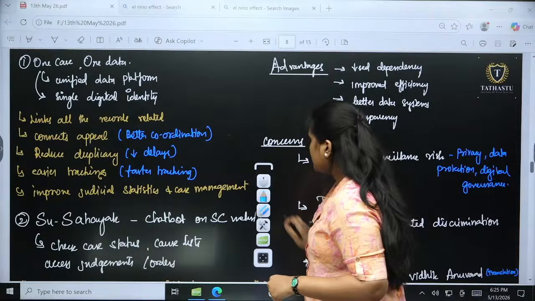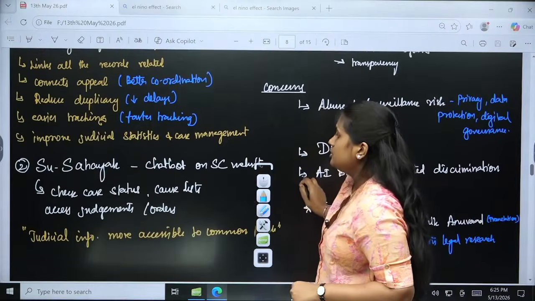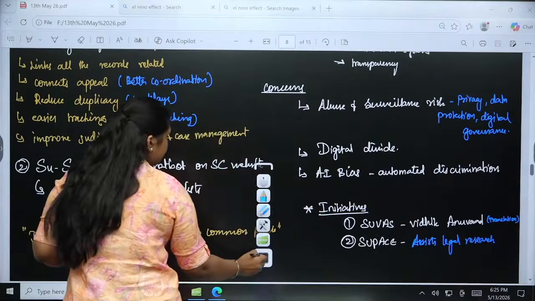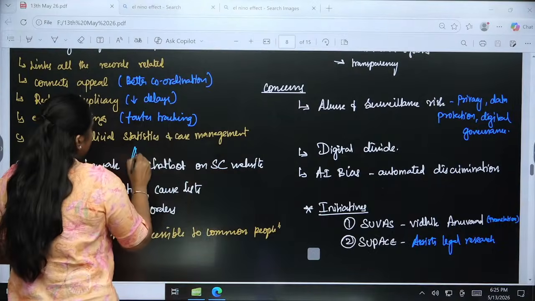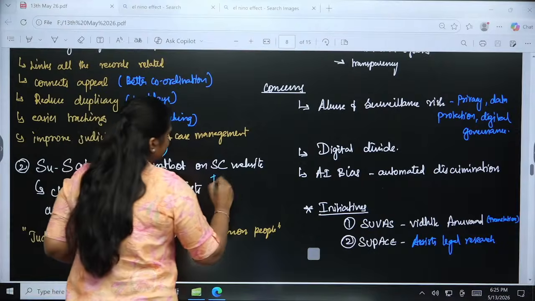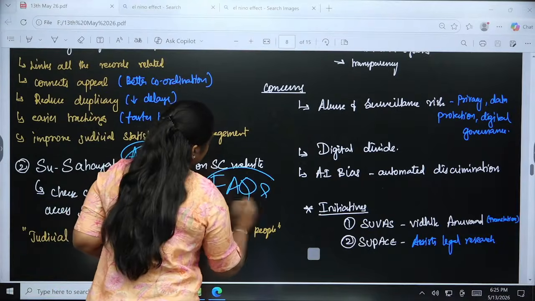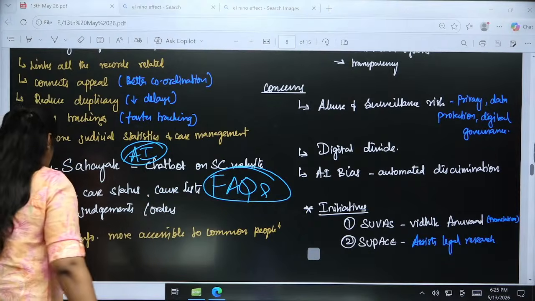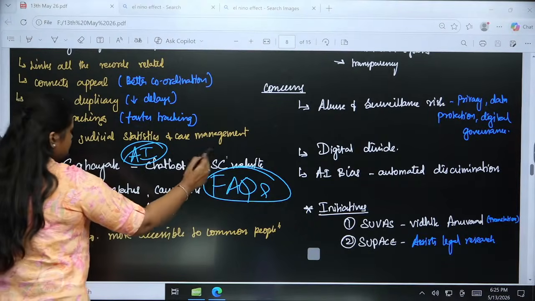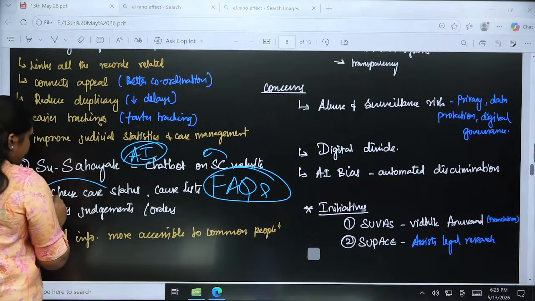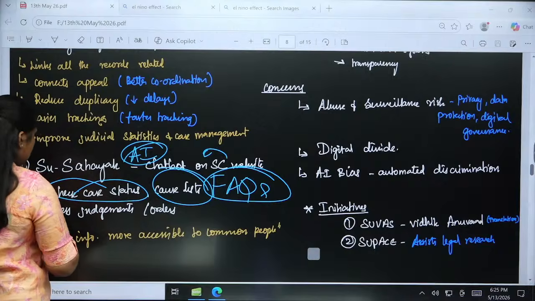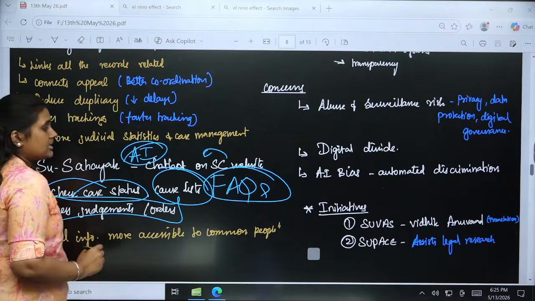The next one, the second initiative, is about Sahayak. The first one is an AI based chatbot, where people can ask their frequently asked questions. They can get the answers on the Supreme Court website. It is available. Then people can check case status, and case list also, and the judgments or the orders that have been provided.